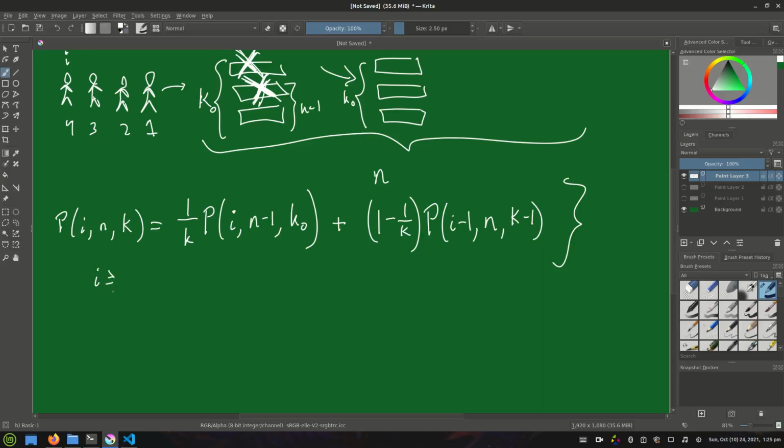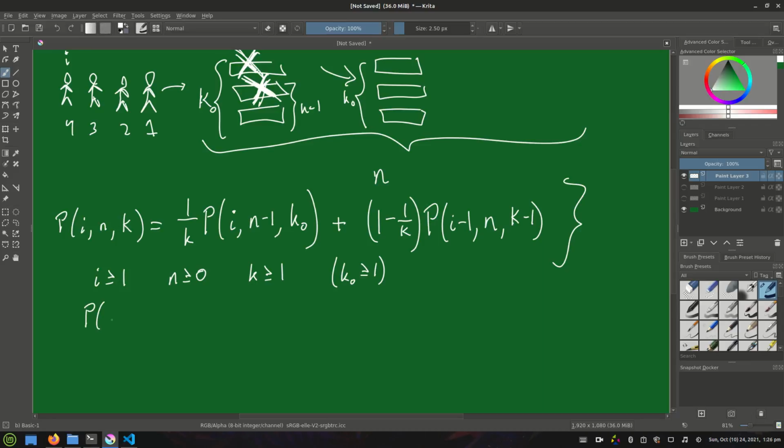So again, we'll just enforce that i is greater than or equal to 1, since we're talking about the number of the player in the sequence. n is again going to be greater than or equal to 0. And so the new requirement is that k should be greater than or equal to 1, and also k naught should be greater than or equal to 1. But this is really just a constant for the game. We don't have to consider it in the recurrence relation because it's not a variable. It's just a constant. So we need these base cases for the decision logic.